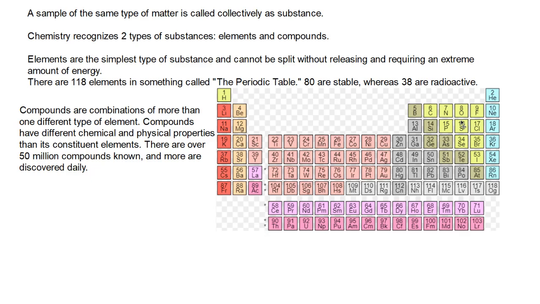That doesn't have any of the properties of carbon, which is malleable. Carbon's not malleable. It's a good conductor. Oxygen, which is needed for everyone to live. We need oxygen to live, but we don't need acetic acid. And hydrogen, which is a really light gas. And acetic acid isn't a gas; it's normally a liquid. So they normally have different properties. And there are over 50 million compounds that are known, and more are being discovered daily.